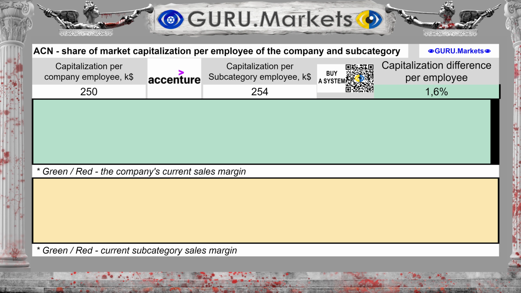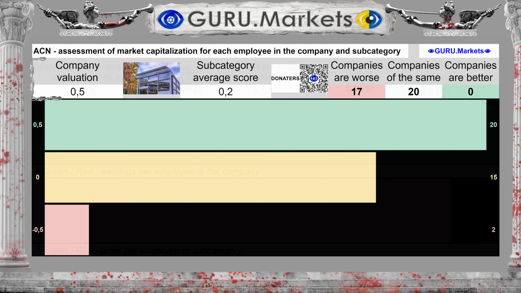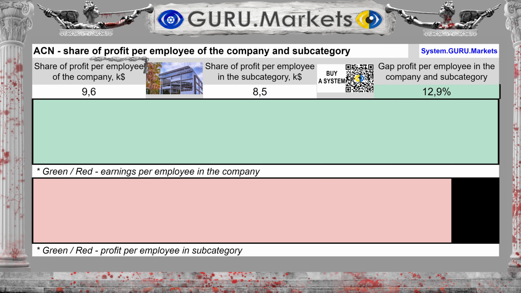The amount of market capital per employee of the organization is $250,000, and for the subcategory it's $254,000. The difference between the subcategory average and the company's performance is 1.6%. Estimation of the amount of company capital per employee in comparison with indicators in the subcategory: good, 0.5 points.